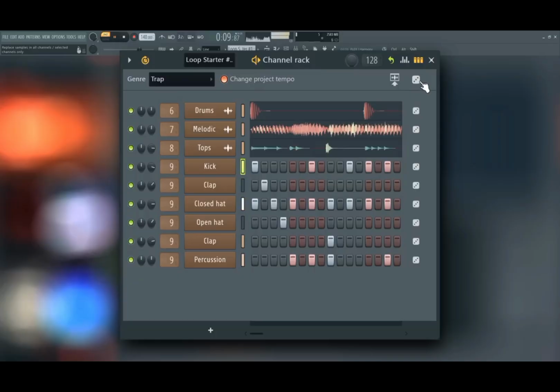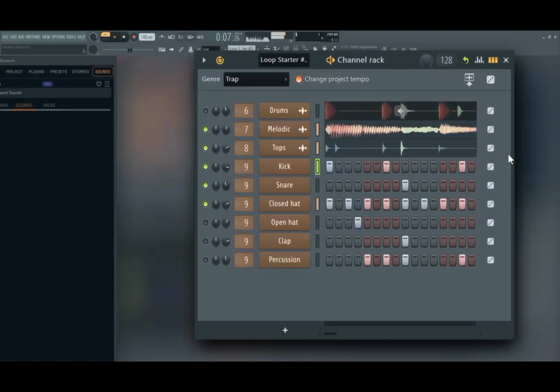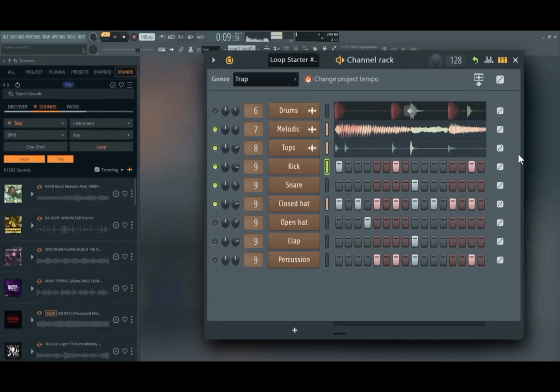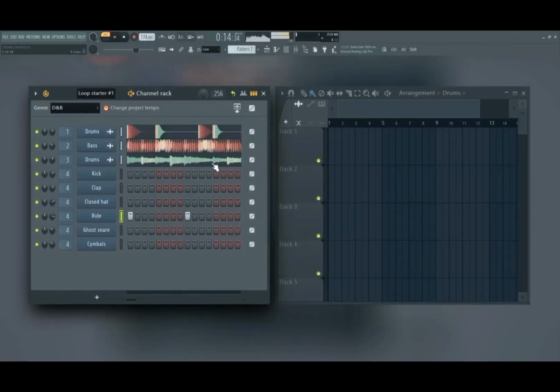You can also search for similar sounds in FL Cloud. Best of all, it's included with all editions.